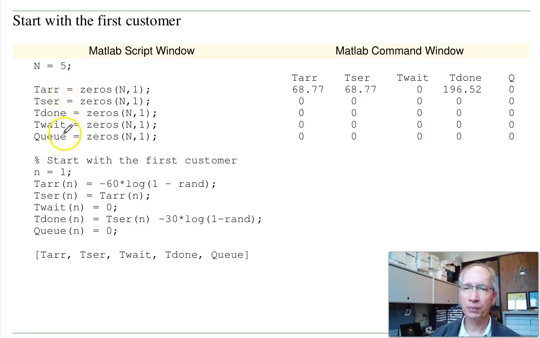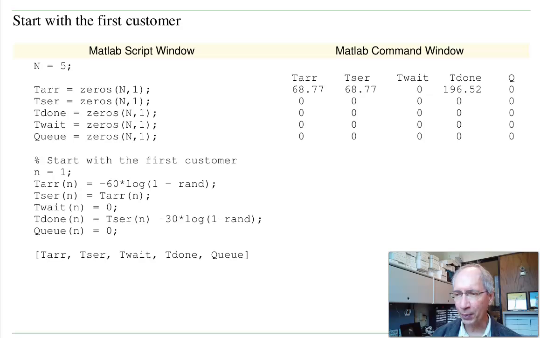Let's start out with those variables, and let's bring in the first customer. When the first customer arrives, that'll be an exponential distribution with a mean of 60 seconds. So that's this number. When the first customer arrives, first customer of the day, there's no wait. They're served right away. There is no wait in line. There is no queue size. When they're done is the time they place their order plus an exponential distribution with a mean of 30 seconds. So there's my first customer.